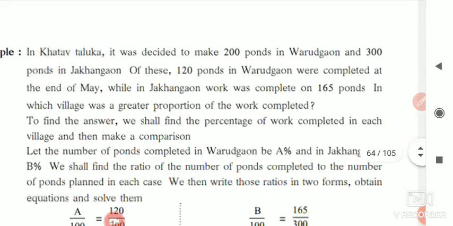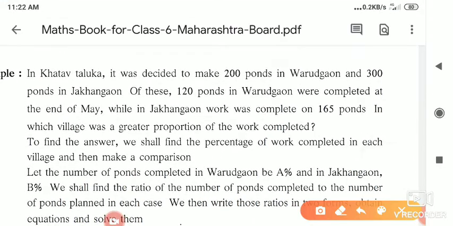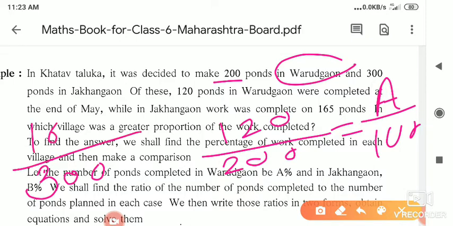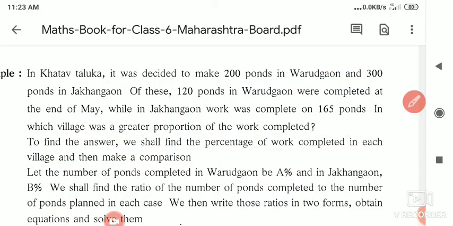So for that, how do we find the ratio? As I just told you, take the completed work. Out of 200, how many ponds were completed? 120 completed. Then for 100, how much? A% of work completed. In that way we have to take this ratio for Varudgaon. And for Zakhangaon, similarly, out of 300, how much work is completed? 165. Then for 100, how much work is completed? B% of work completed. In this way, if we solve these ratios, we will get the required answer. Now see how it is solved.